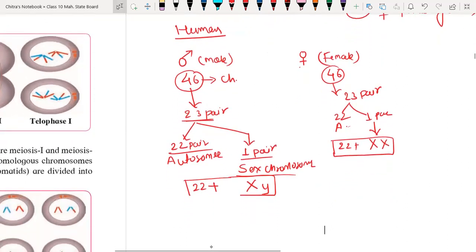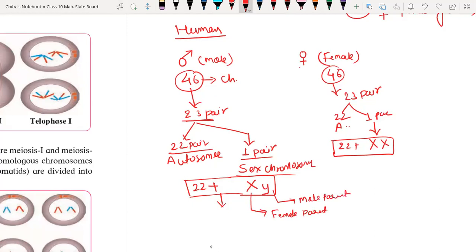Now I'm making you understand the process: why meiosis is important here. We have to understand that. Suppose I take the case of male. This X chromosome is from the female parent, and that Y chromosome is from the male parent, right? Yes.